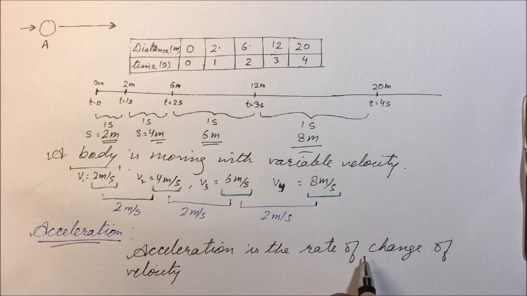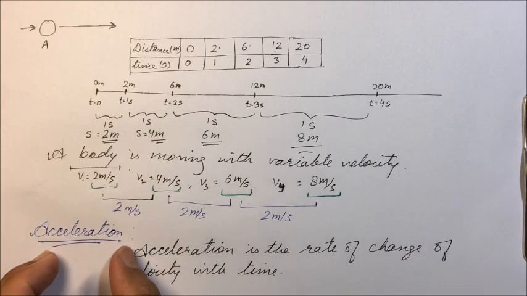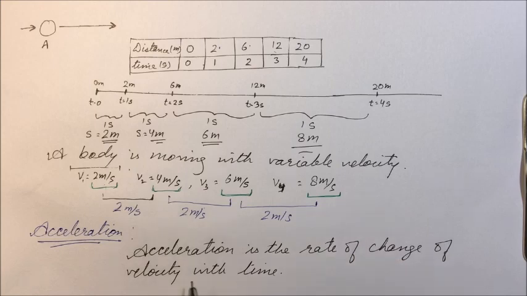And this change is taking place with respect to what? This change is taking place with respect to time. Thus acceleration means how the velocity is changing with time.